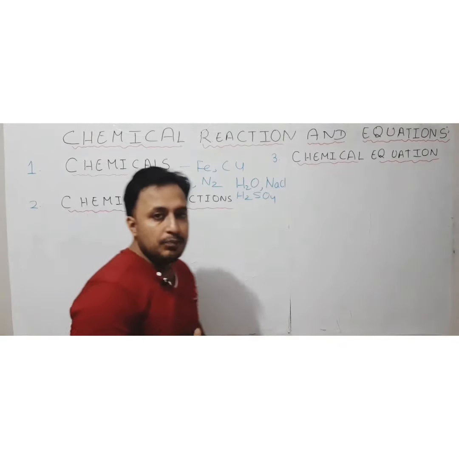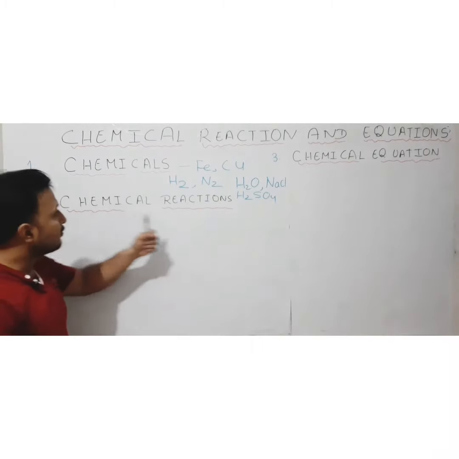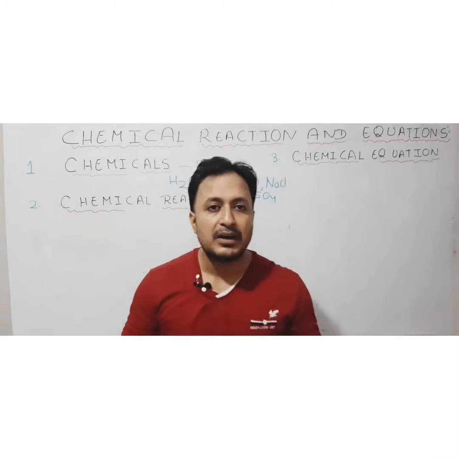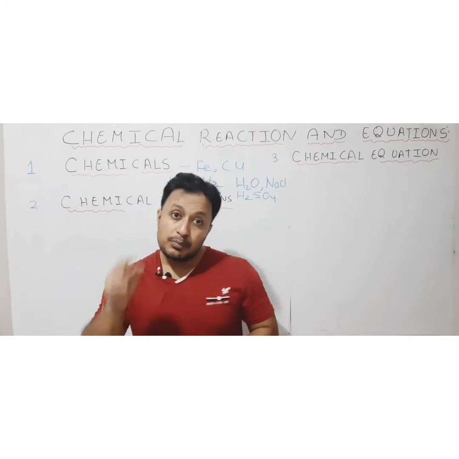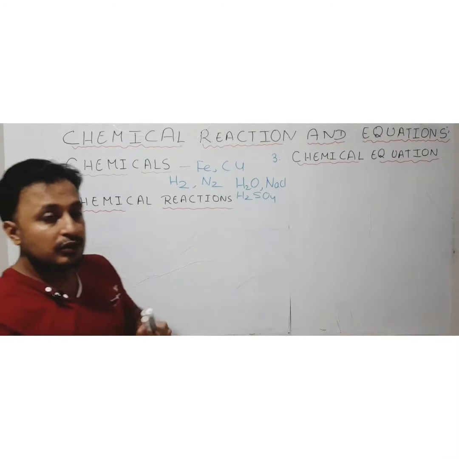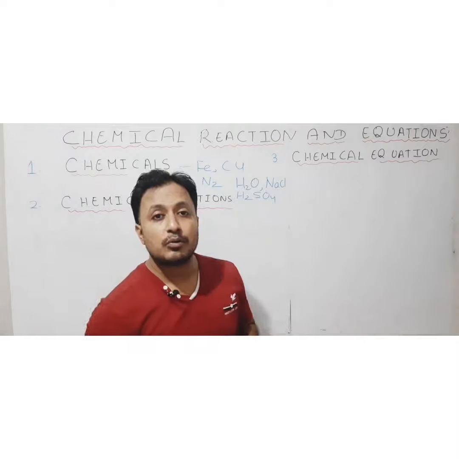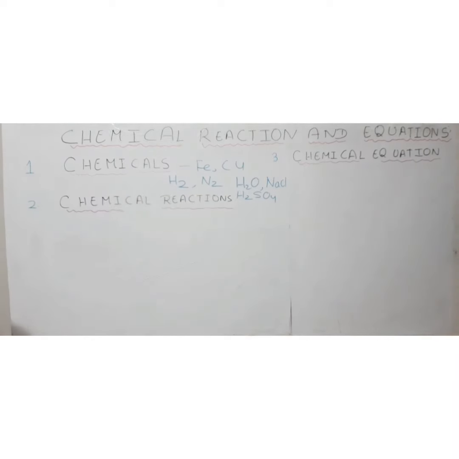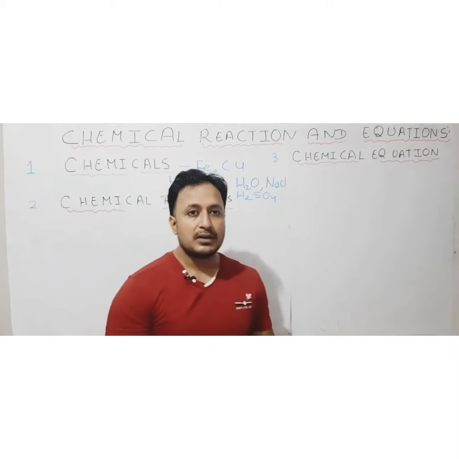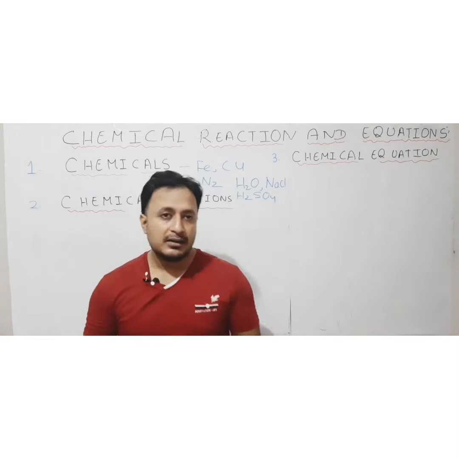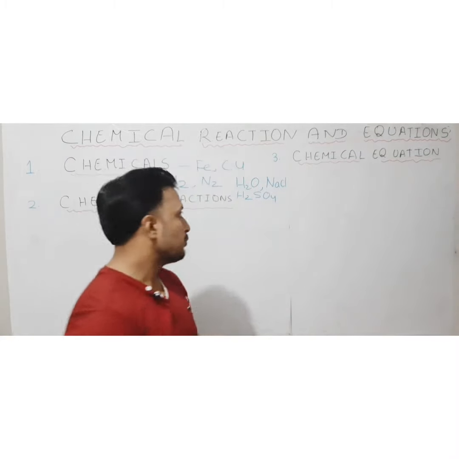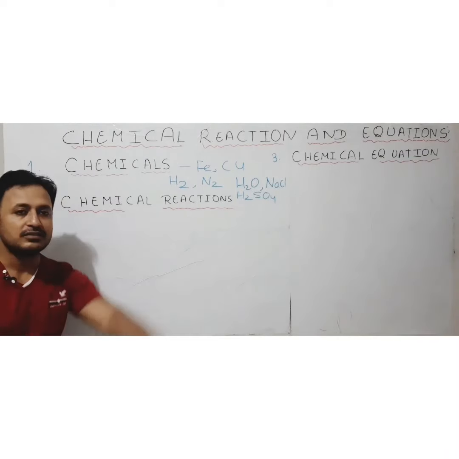Now the next important term is chemical reactions. As we are saying, these chemicals are participating in a process. That process in which they are participating, due to which their molecular arrangement or their atomic structure is undergoing change, is said to be a chemical reaction. In very simple language, a process where chemical substances participate and which results in a change in their atomic structure or molecular structure during that process is known as a chemical reaction.